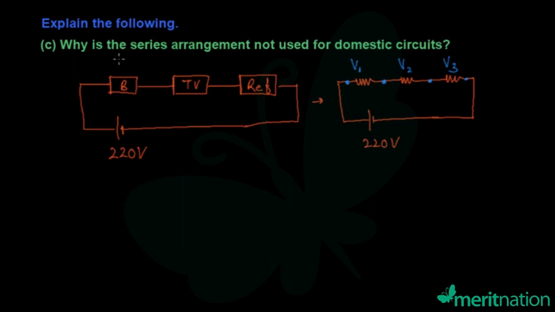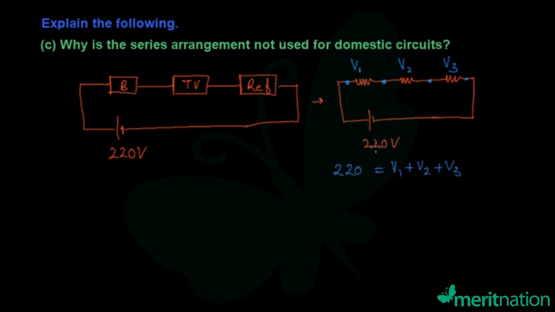This part is asking: why is series arrangement not used for domestic circuits? Let's say we have a bulb, a TV and a refrigerator all arranged in series to a 220 volt mains supply. We can draw the equivalent circuit diagram like this. The potential difference across the bulb is not 220, it is V1. Similarly, the potential difference across the TV is also not 220, and the same for the refrigerator.